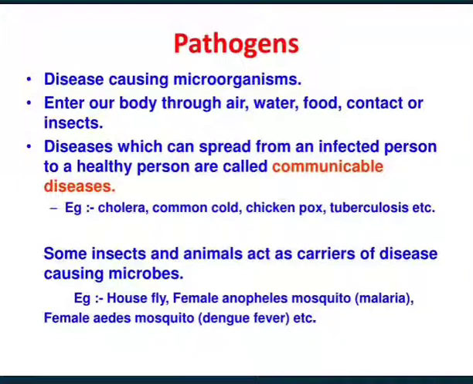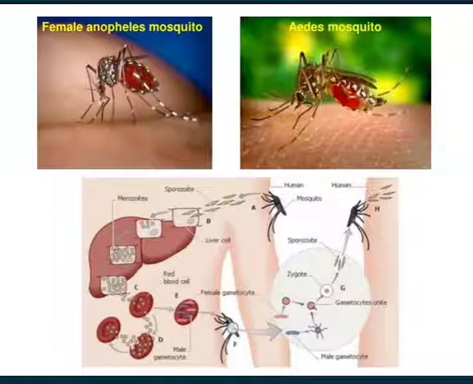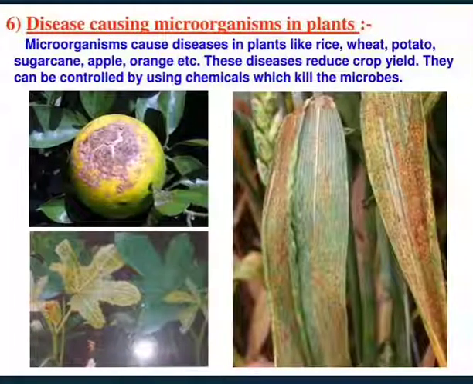Some insects and animals act as carriers of disease-causing microbes. For example, the housefly, the female Anopheles mosquito which causes malaria, and the female Aedes mosquito which causes dengue fever, etc. These are some pictures showing how the female Anopheles mosquito spreads malaria and the Aedes mosquito spreads dengue.